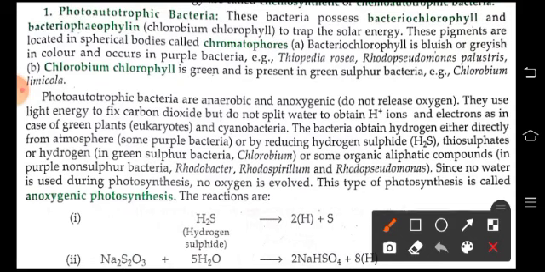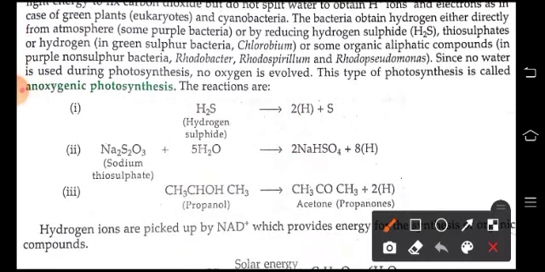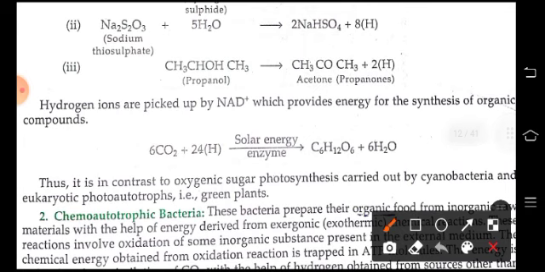Either they get it from hydrogen sulfide, like H2S breaking up into hydrogen and sulfur. Then sodium thiosulfate breaks up into sodium bisulfate and hydrogen. Then propanol converts into acetone or propanone and hydrogen. The hydrogen ions are picked up by NAD, which provides energy for the synthesis of organic compounds.